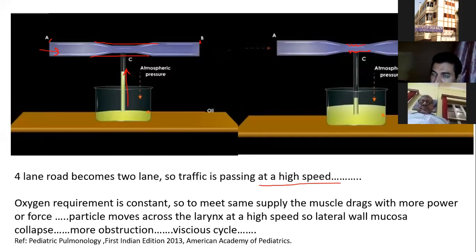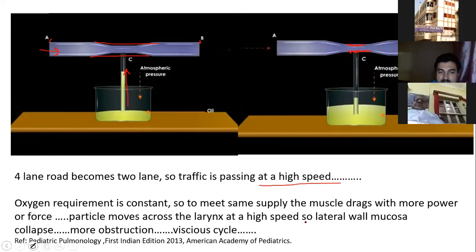Our intercostal muscles and diaphragm are sucking the air with the same speed, but the road is constricted, the road is narrowed. The 4-lane road has reduced to 2-lane. So air molecules are passing at high speed, negative pressure is generated, and there is mucosal prolapse. Oxygen requirement is constant. To meet the same supply, the muscles work with more power or force.